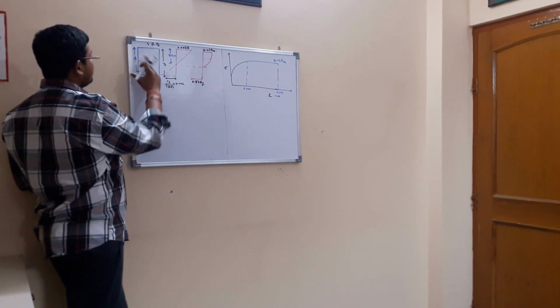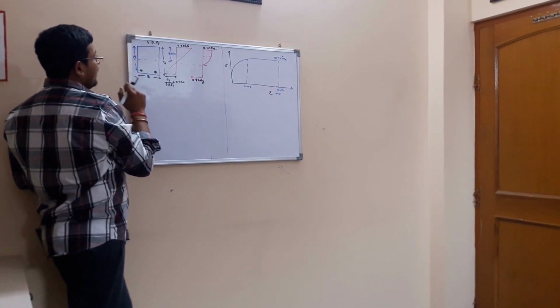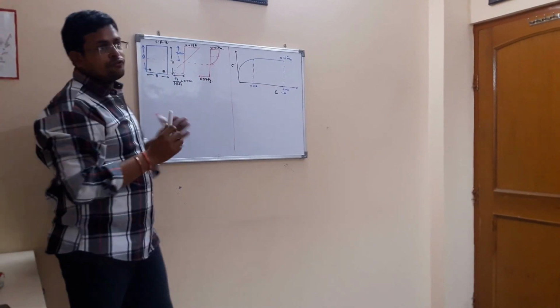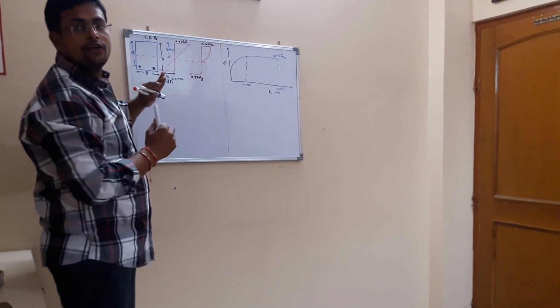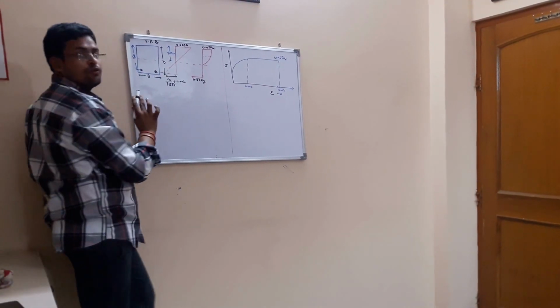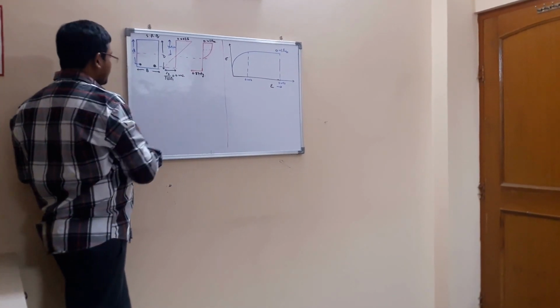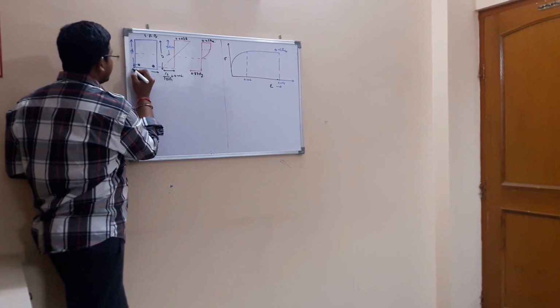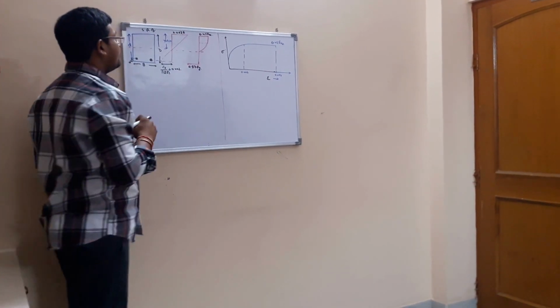This is the width of the beam, this is the overall depth of the beam, and this is the effective depth of the beam. As we know, the assumption of LSM is that below the neutral axis, the strength of concrete is ignored. This concrete is only for holding the stirrups, not for taking any strength. This is our cover, this is our d dash. Now, how will we calculate XU limiting?